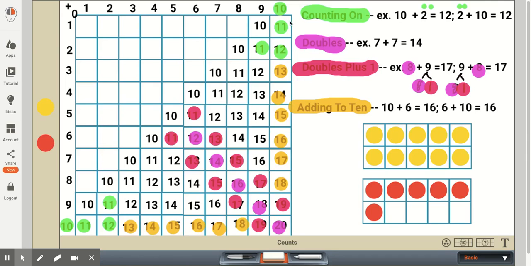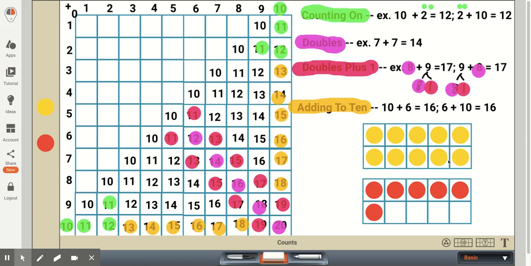So 10 in this column here would be 10 plus 1, 10 plus all of our single digits up to actually 10 plus 10, which would be 20. So if students need a visual, for instance, 10 plus 6 or 6 plus 10, but once again, they should think of the 6 plus 10 as 10 plus 6.